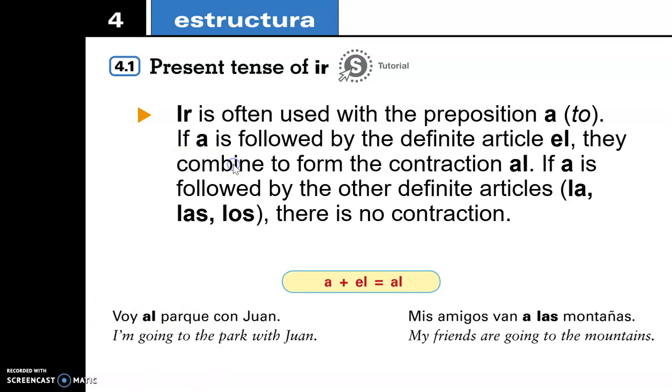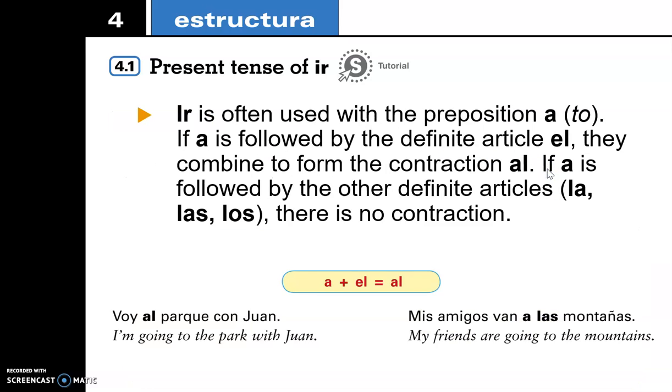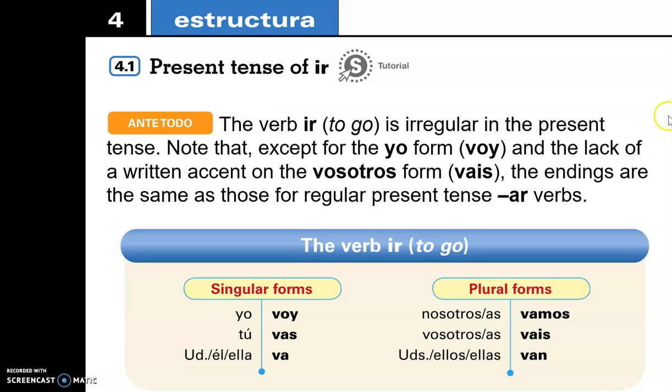And it is an irregular verb, but it's also very, very common. We use it to talk about going, but also to talk about things in the future. There are no accent marks in any of the forms here, which is one good thing. And the endings are the same as regular present tense AR verbs, even though this is an IR verb. So that's what makes it very irregular.